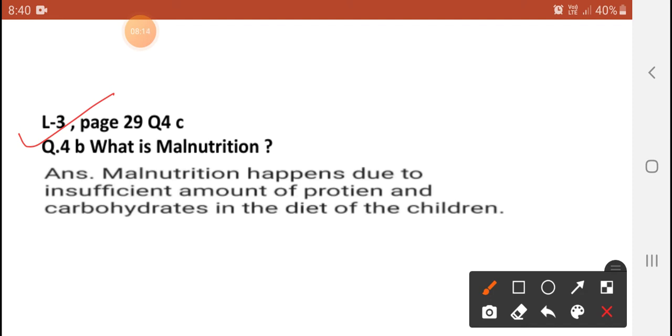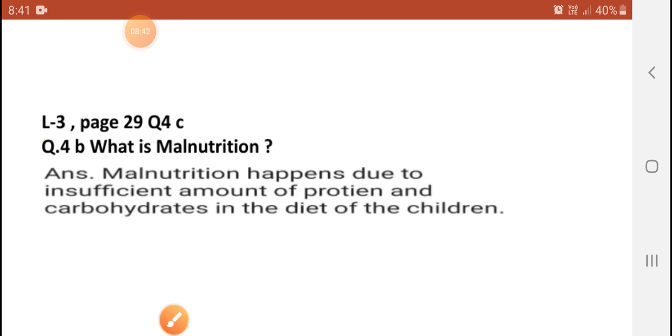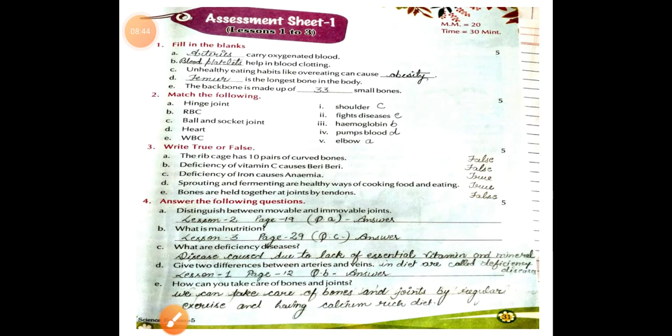I will repeat: malnutrition happens due to the insufficient amount of protein and carbohydrate in the diet of children. My dear student, you will see here and write down in your book. A sufficient answer should be written down as it is in your book. Next.